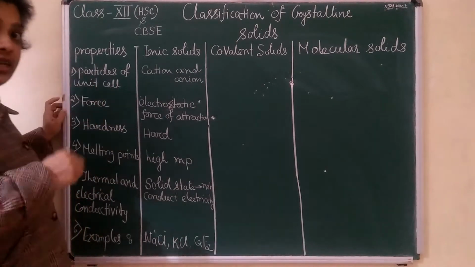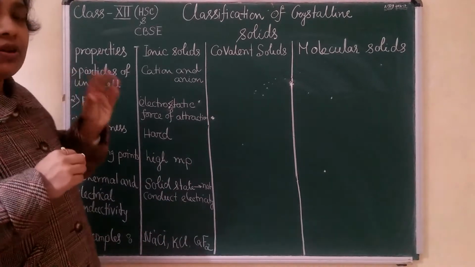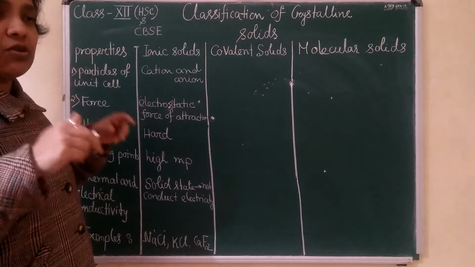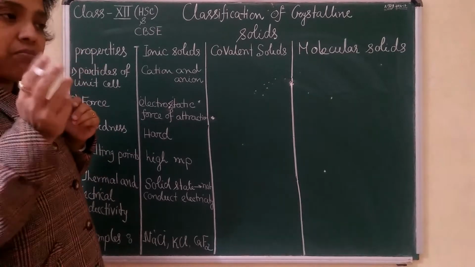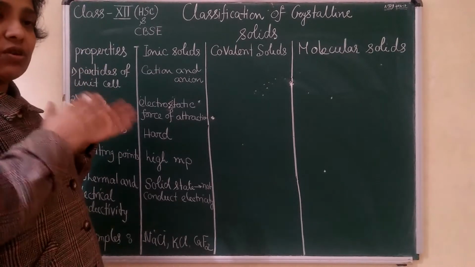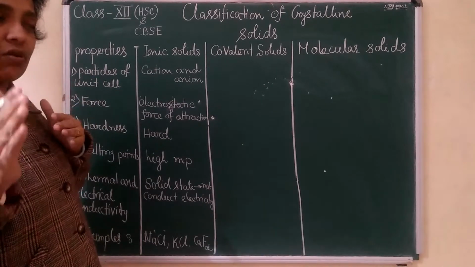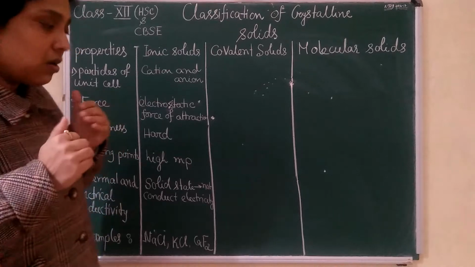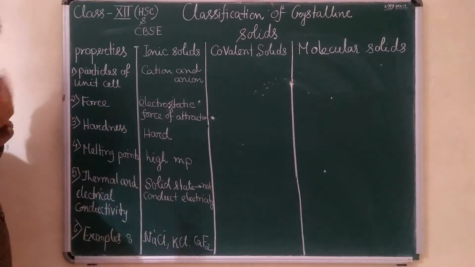But in molten state, or when you take sodium chloride as a solution, put electrodes and pass electricity, you can see sodium ion and chloride ion will be deposited at the cathode and anode. Cation goes to the cathode, anion goes to the anode.